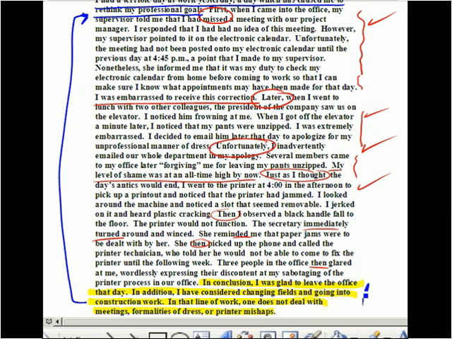In addition, in the concluding sentence, the writer talks about meetings, formalities of dress, and printer mishaps, the very incidents that are described in the paragraph itself. We have another well-developed paragraph.